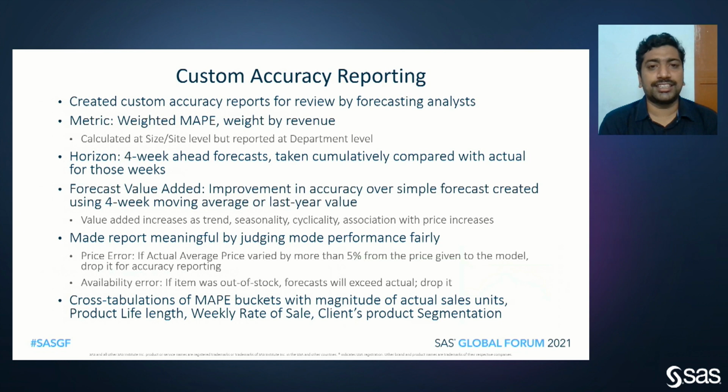The main important thing here is that we are providing different types of charts. One is the cross tabulations of metrics with the magnitude of actual sales, the product life length, weekly rate of sale, and the client product segment. The importance of these cross tabulations is, for example, for actual sales units, if the actual sales units are less than 5, our MAPE may be around 60% to 70%. But whenever the actual sales units are more than 10 or so, we are getting an accuracy of around 30%, meaning MAPE values around 30.